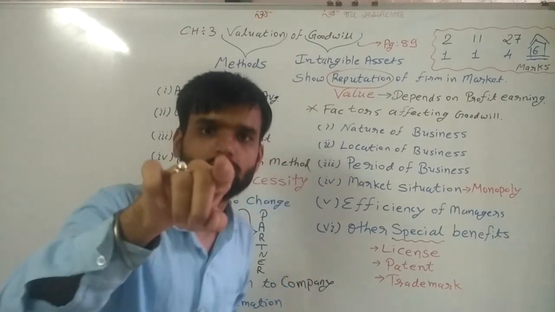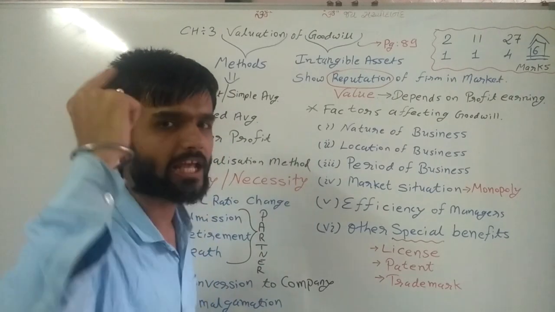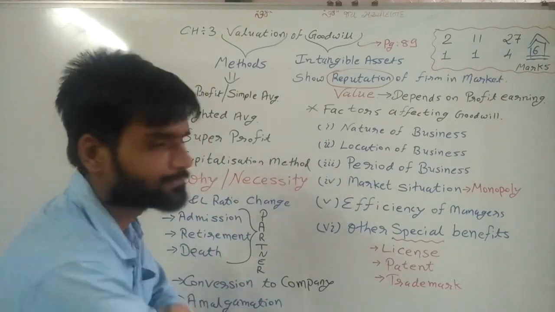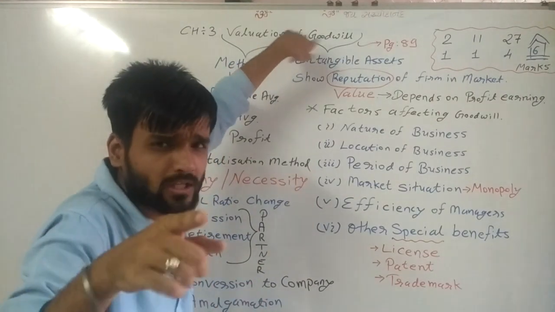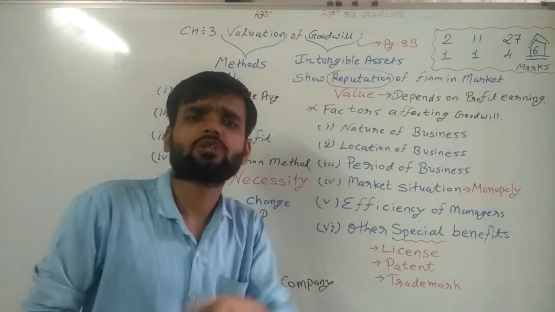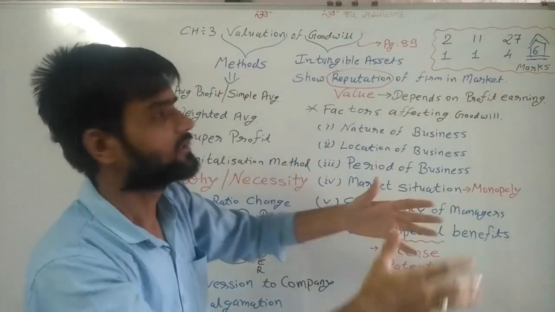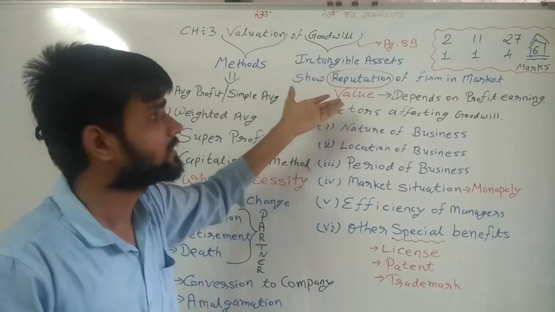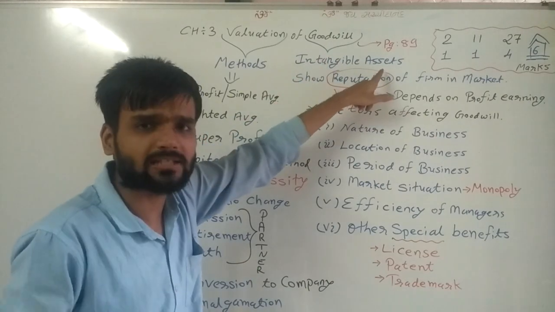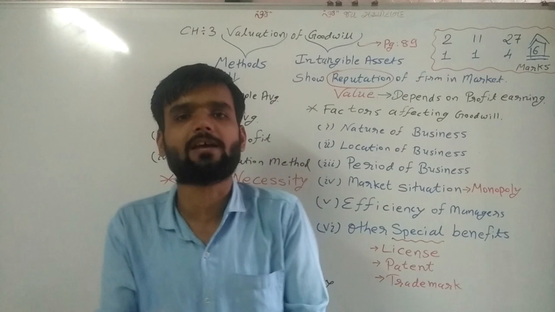Again I am repeating: goodwill is an intangible asset which shows the reputation of the firm in the market. That is the first definition.